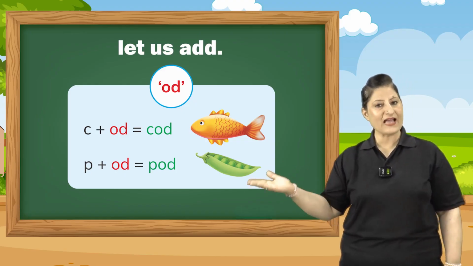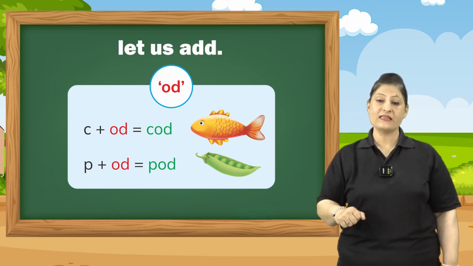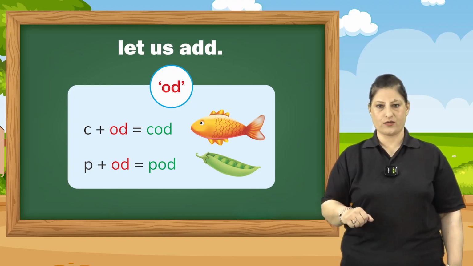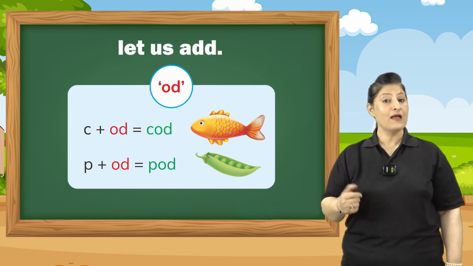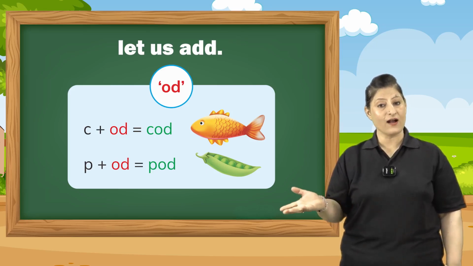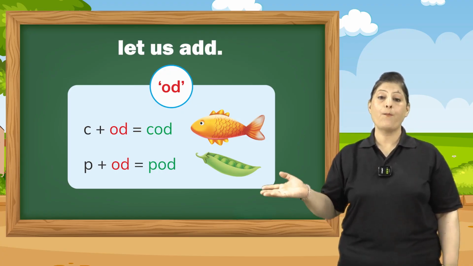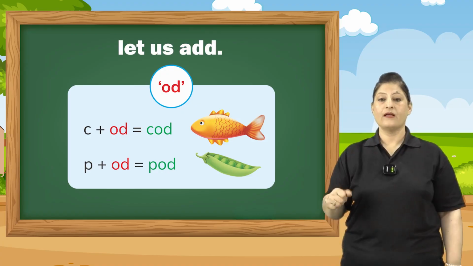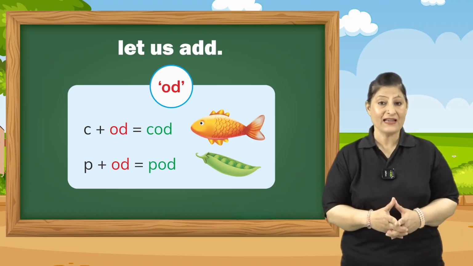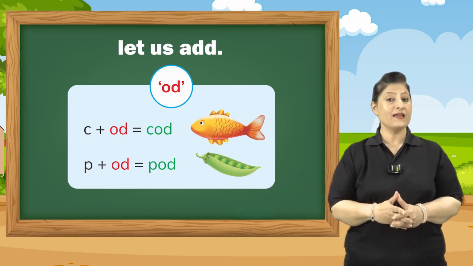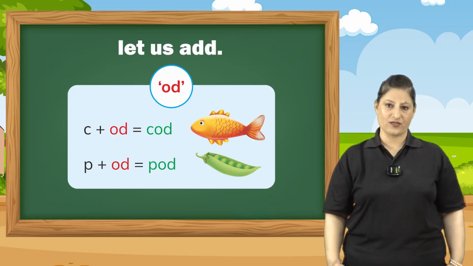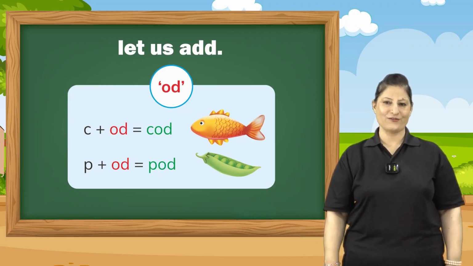Similarly, when P is added to odd family, it says pod. As pod is matar ka chilka, as when you see peas in a pod. Similarly, when we add R to OD, it says rod.